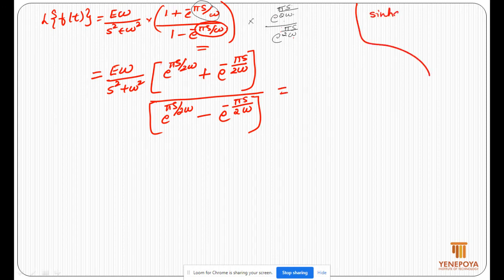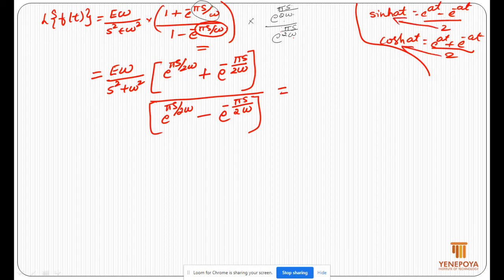sinh at is e power at minus e power minus at divided by 2, and cosh at is e power at plus e power minus at divided by 2. So e power at plus e power minus at is 2 times cosh at, and e power at minus e power minus at is 2 times sinh at. So e omega divided by s square plus omega square as it is, there is no change here.